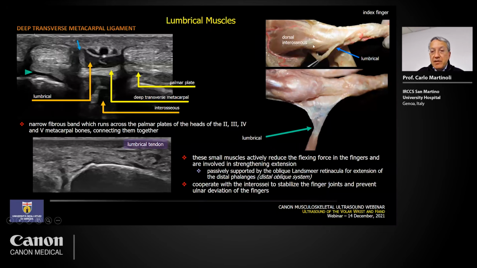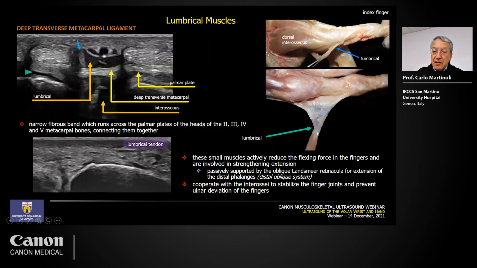So this is another nice anatomical view in which you can see the position of the dorsal interosseous, and this is the lumbrical emerging from the ventral aspect of the hand and then moving dorsally to reinforce the extensor hood.